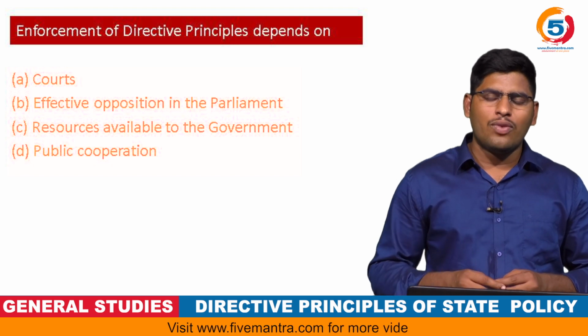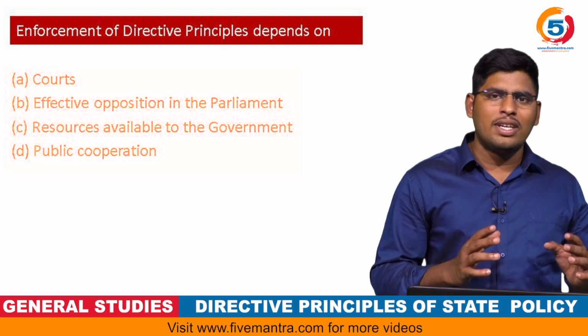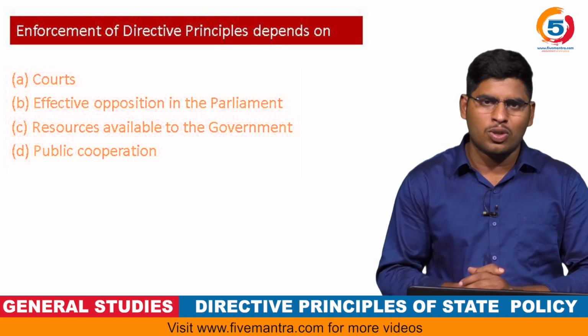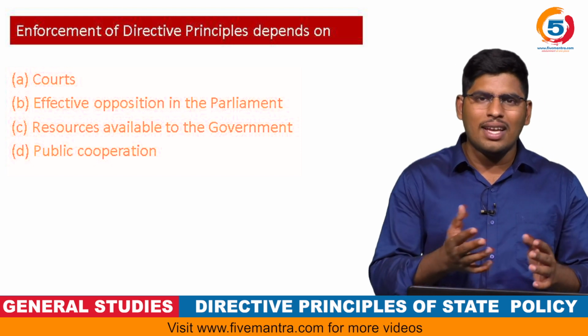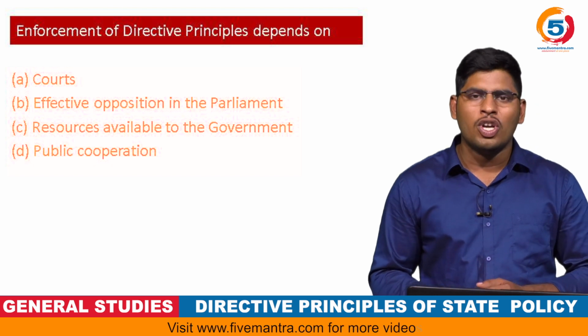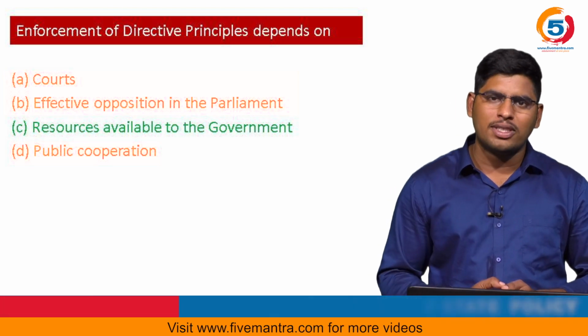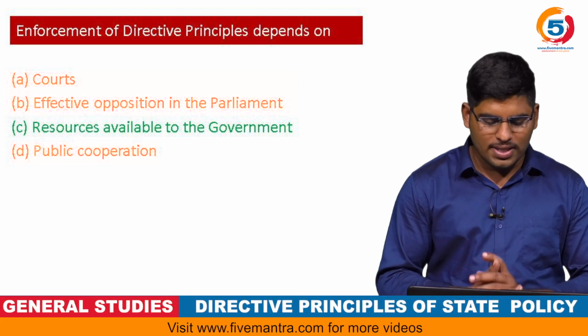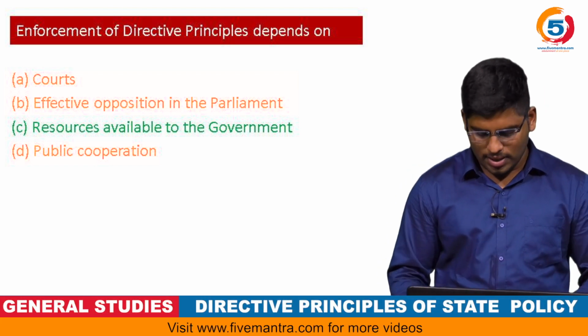That would be possible only when the government has ample, the required resources. Only then can they meet the ends of directive principles of state policy. So the enforcement of directive principles depends upon the resources available to the government. So option C is the correct answer for this question.